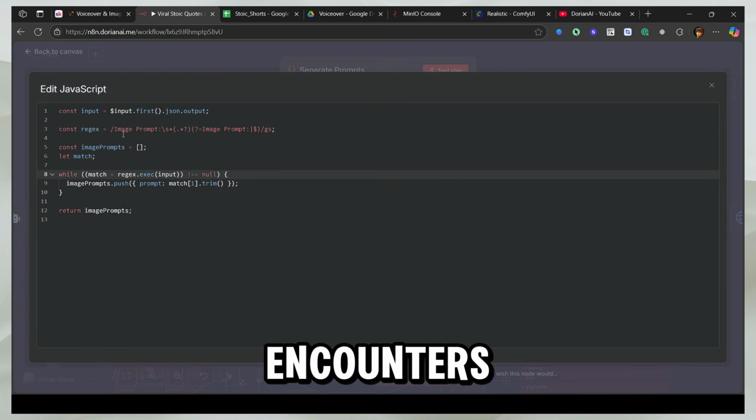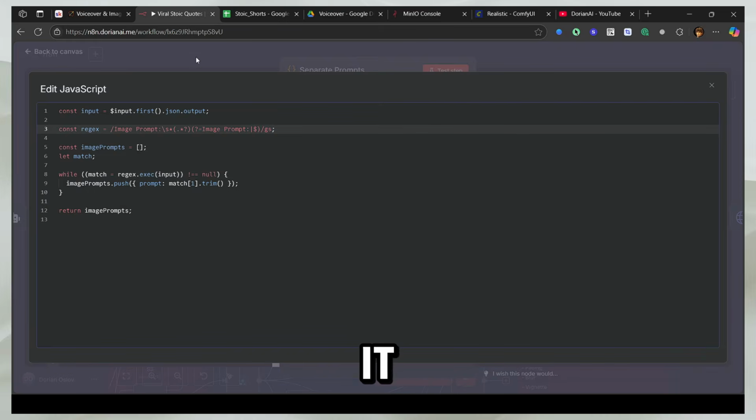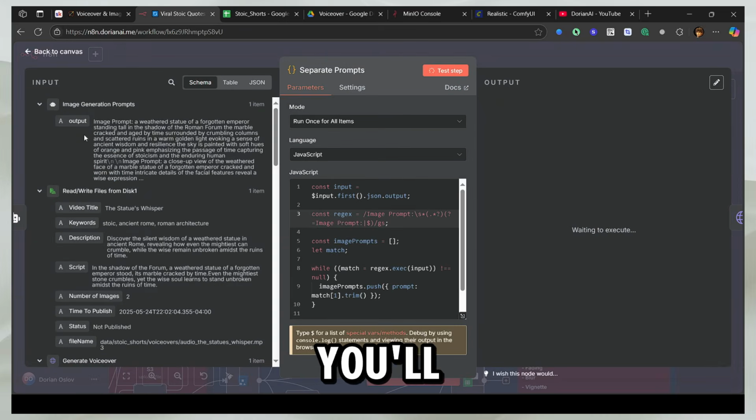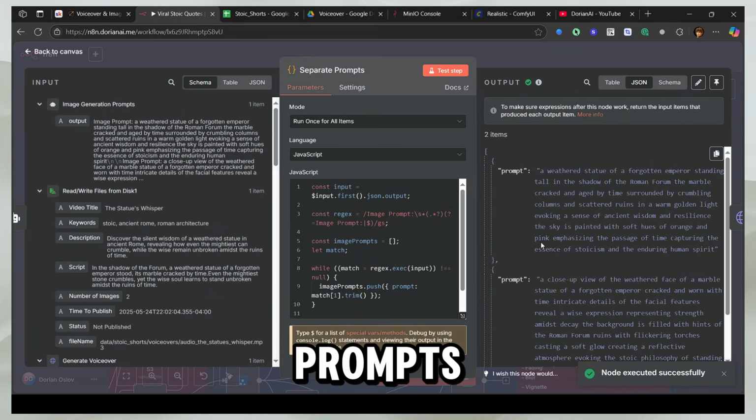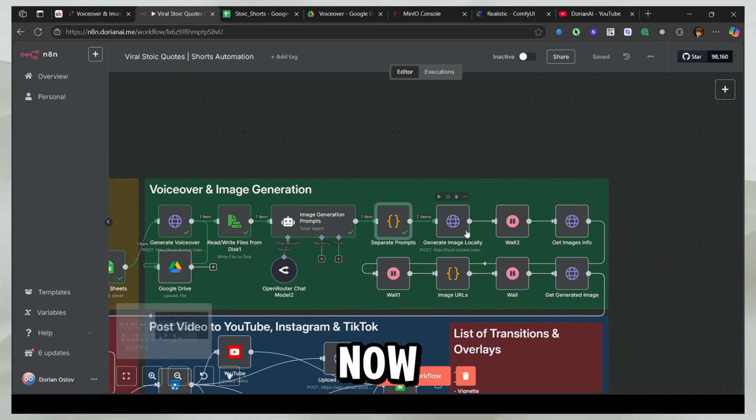Whenever it encounters these characters, it's going to split the output into two and send it back. So when I run this, you'll see that it takes this output and gives us two prompts, prompt 1 and prompt 2. And we're going to use these prompts to make the image. Now, this is how you generate the images.